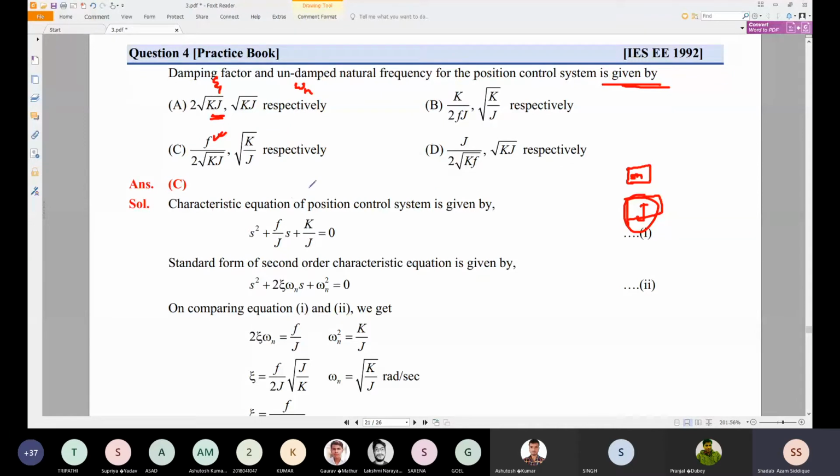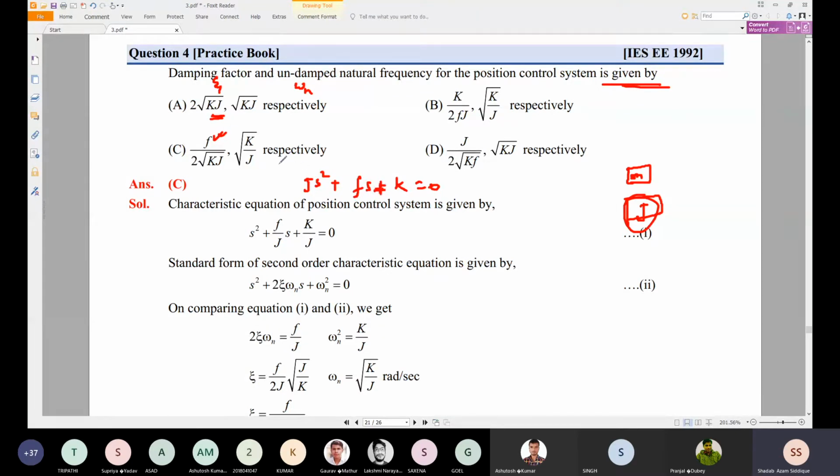Now the characteristic equation comes out to be J s square plus f s plus k, which is equal to 0. So that is the characteristic equation which is given. If there is a translational mechanical system, we can say m s square plus b s or f s plus k, which is equal to 0. So that depends on the type of the system.